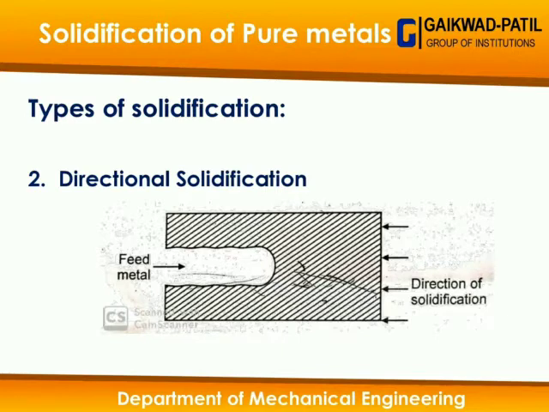The next type of solidification is directional solidification. In directional solidification, the continuous casting process is responsible, in which the molten metal is fed from one end. When the molten metal comes in contact with the air, the first layer which comes in contact with the air gets solidified, and it solidifies in a particular direction, towards the molten metal feed direction. That type of solidification we call directional solidification.